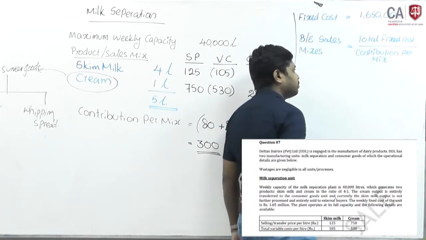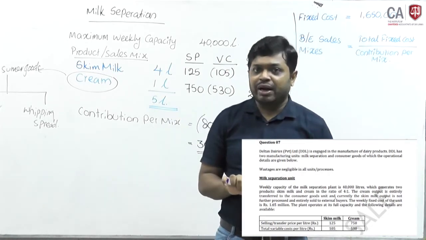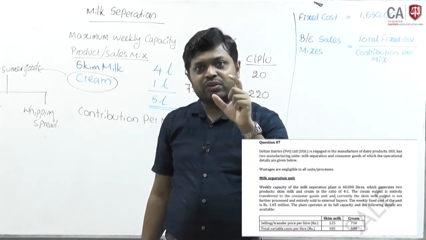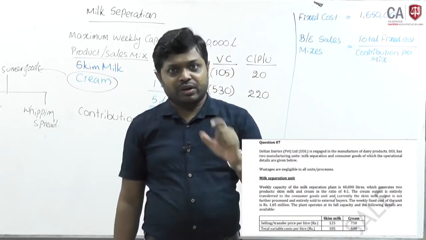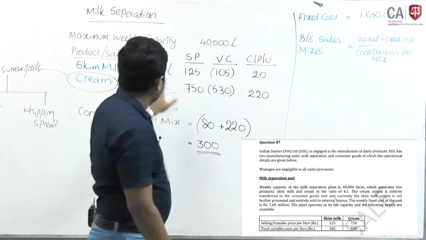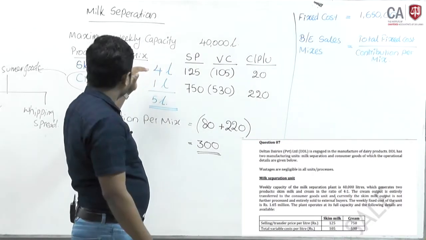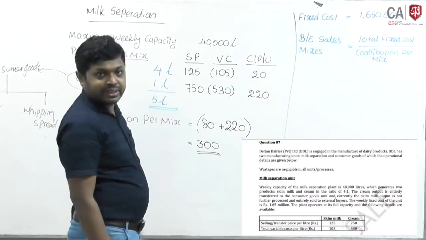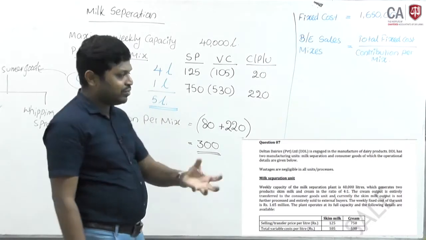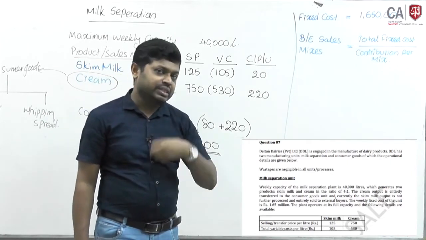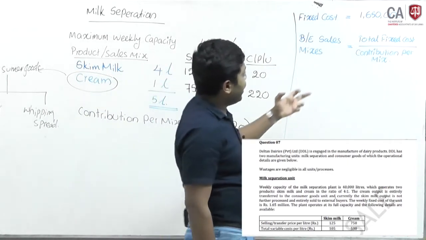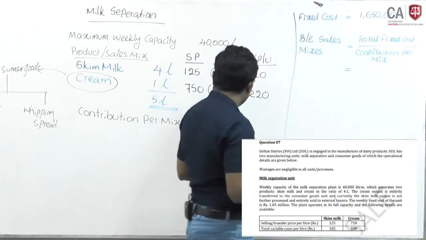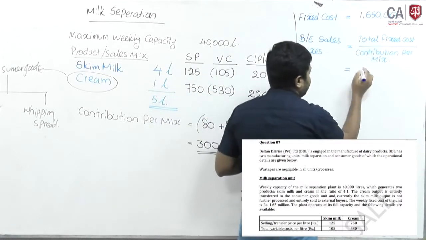Remember, when we calculate multiple product break-even analysis, we will assume a constant product mix. A constant product mix here is 4:1, 4 liters of skim milk, 1 liter of cream. Therefore 4:1 is the mixture, and 5 liters will be there in each mix. Now you can calculate your break-even sales mixes. Total fixed cost 1,650,000.